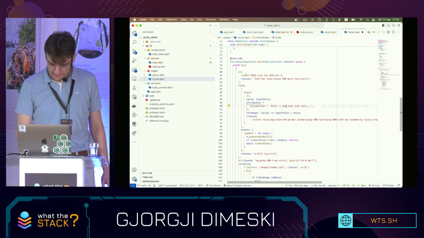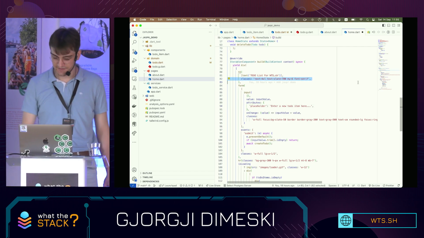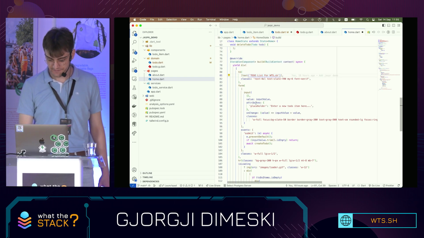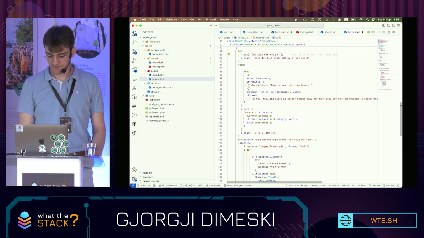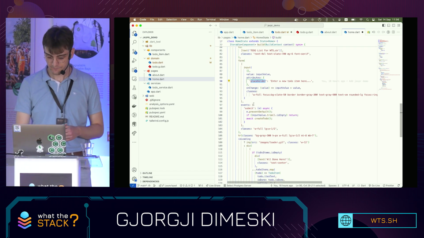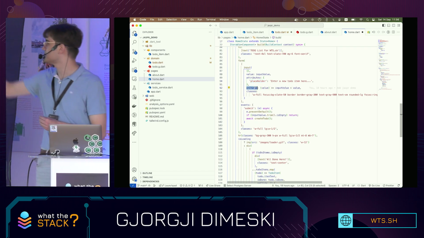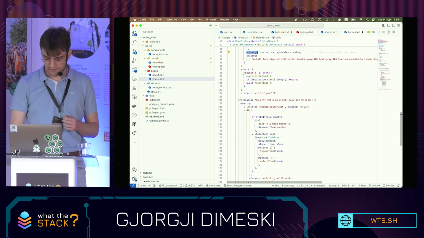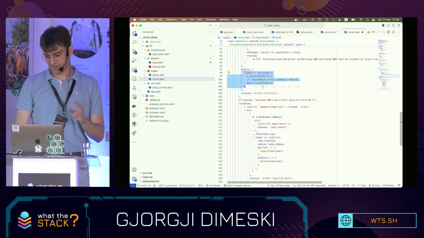We also have the attributes over here. We define our classes like this. We define text with a component. We can also add attributes, any attributes like this. It's a dictionary. I set a placeholder for input like this. We also have event handlers like onChange. I can show you. You can also add custom events.